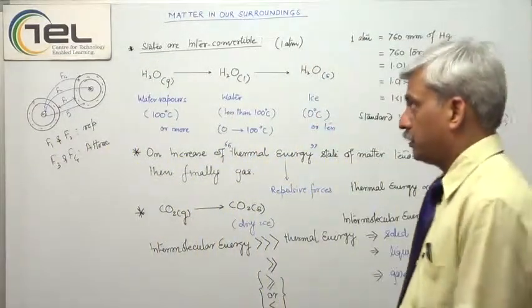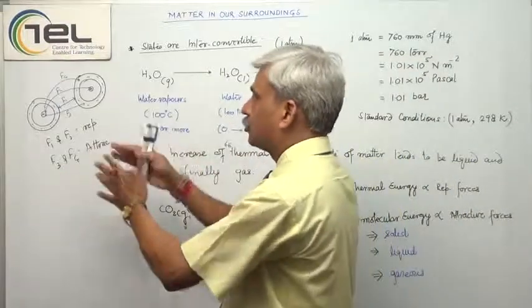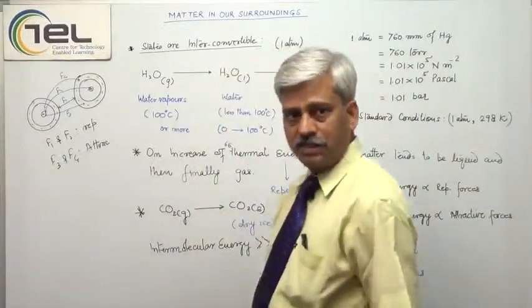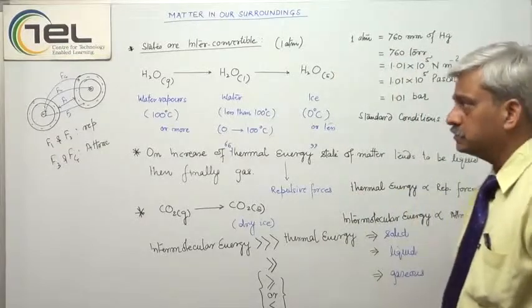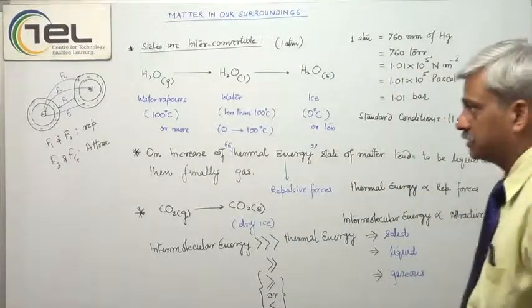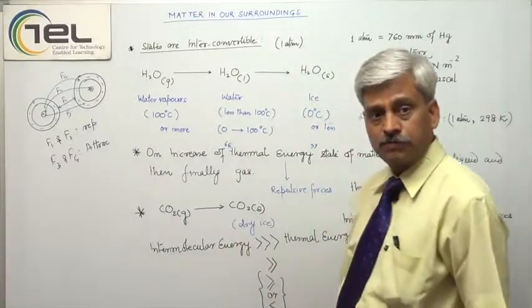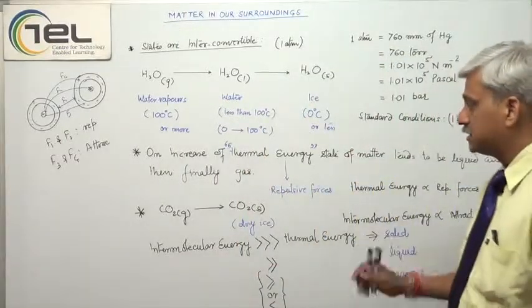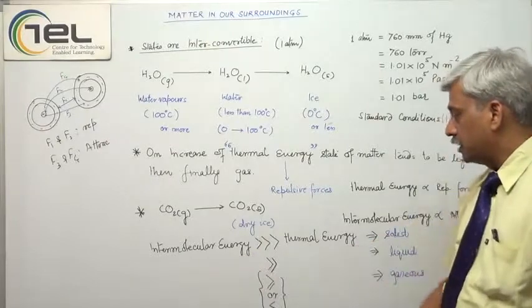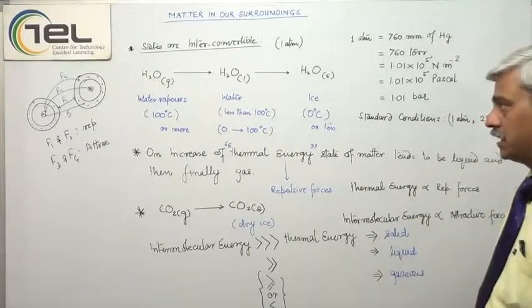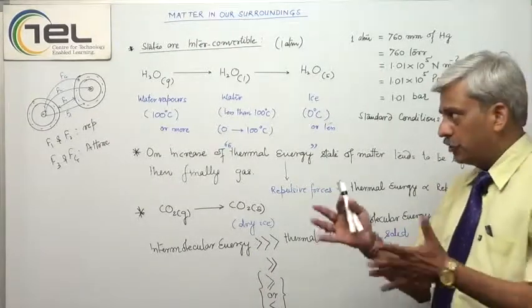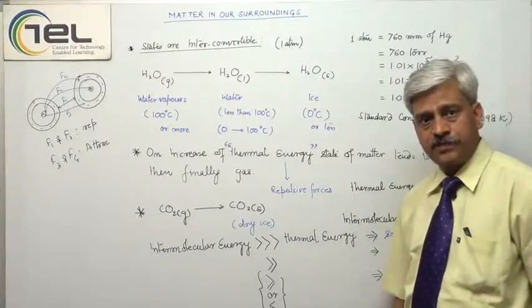So when these gas molecules are quite close, what happens? The electron cloud to electron cloud force of repulsion becomes greater, and therefore in such circumstances intermolecular energy becomes less than the thermal energy, and the dominating force becomes the repulsive force.